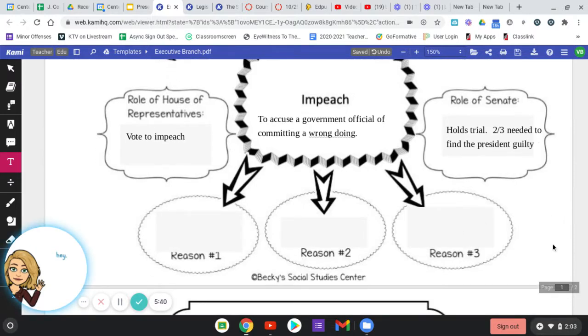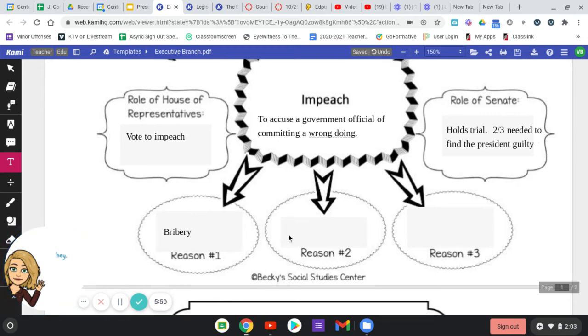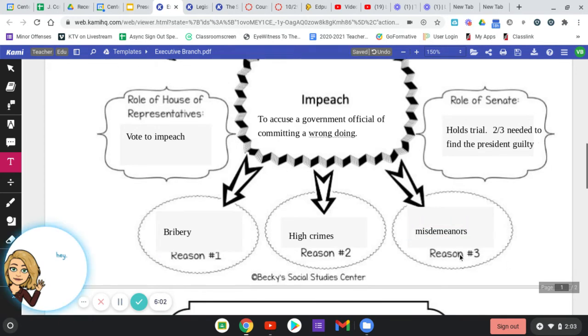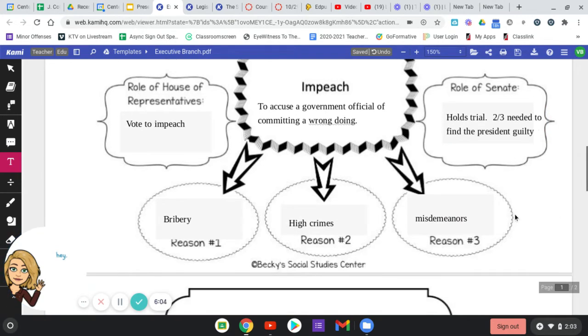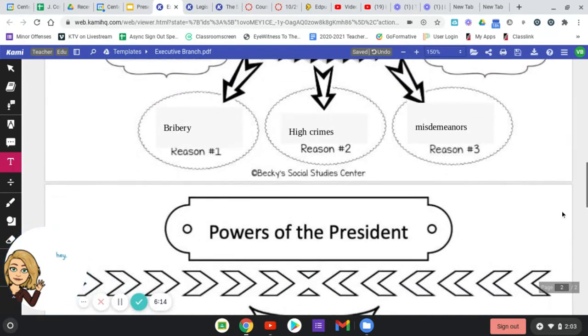What are the 3 main reasons for impeachment? First one is bribery. The second one is high crimes. And the third one is misdemeanors. And now if you think these are really vague, you're right. They are. It's really difficult to kind of impeach someone based on bribery, high crimes, and misdemeanors. How do you define that? So that's why there's always such a struggle to impeach anyone, and it's very unlikely to happen often.